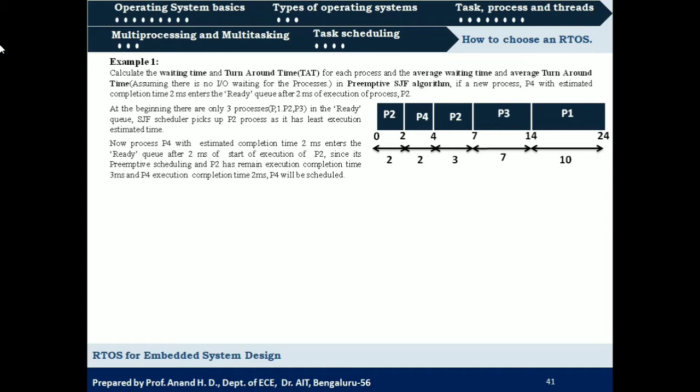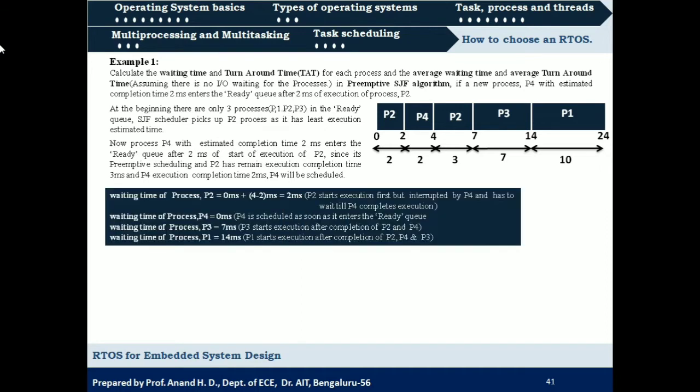Now we need to calculate waiting time, turnaround time and their average value. So initially when P2 is scheduled for execution, we assume that there are no other processes in ready queue. So P2 will be directly scheduled for execution. So waiting time for P2 will be initially 0, but when P4 is scheduled for execution, P2 should wait for completion of execution of P4, that is 2 milliseconds. So waiting time of P2 will be 0 plus 2 is 2 milliseconds.